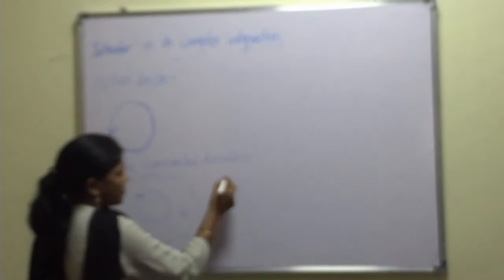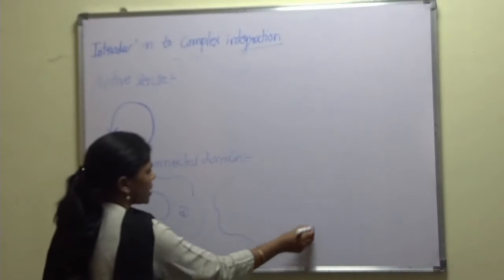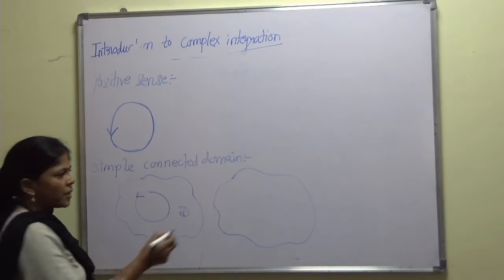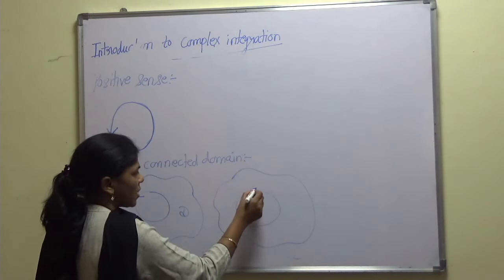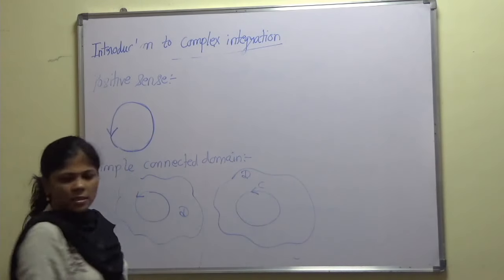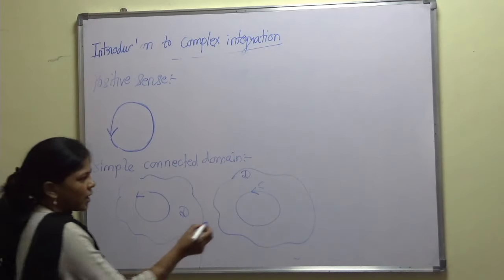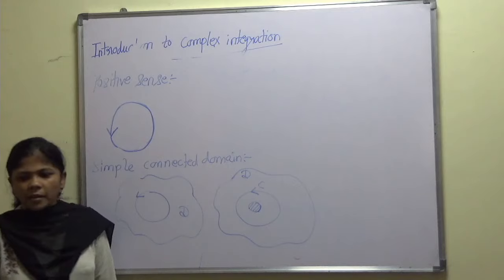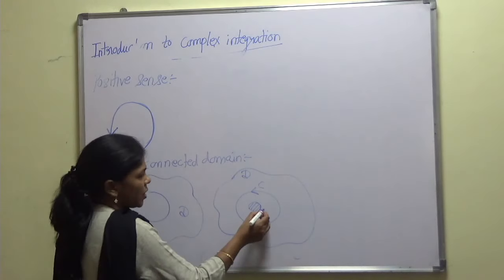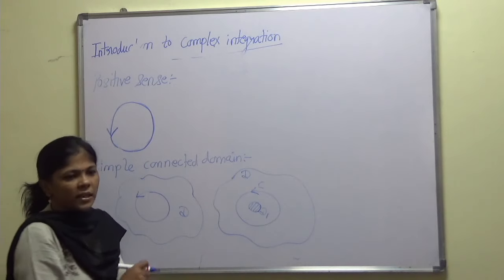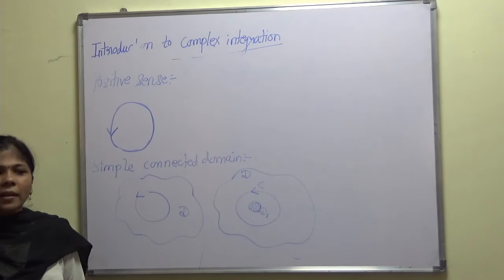Whereas suppose I have this, with the curves: this is domain D, this is the curve C, and here I have another domain, say D1. In order to get to D1, we have to leave the region. So this is a multiply connected region.